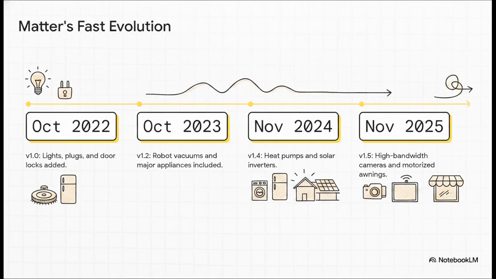And wow, is this standard moving fast? I mean, incredibly fast. Matter 1.0 just launched back in October 2022, and it only had the basics: lights, plugs, and locks. But by October 2023, with version 1.2, we saw robot vacuums and major appliances join the party. Then, version 1.4 in late 2024 brought in heat pumps and solar inverters. And looking ahead to version 1.5 in November 2025, the standard is expanding to heavy-hitting, high-bandwidth categories like streaming video doorbells, CCTV cameras, and even motorized awnings. The sheer volume of categories they've added in just a few short years is honestly staggering.